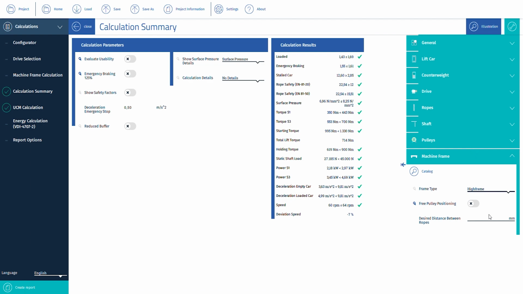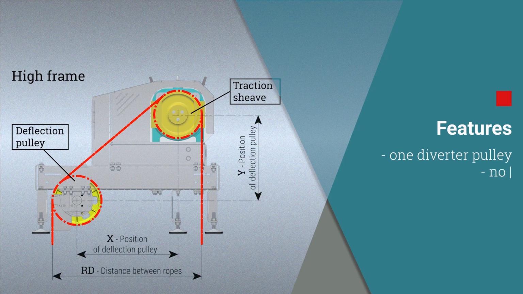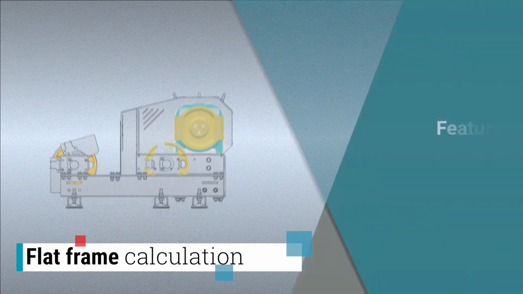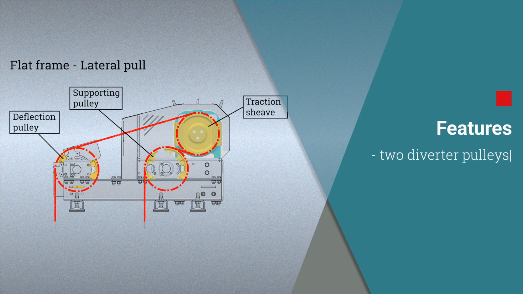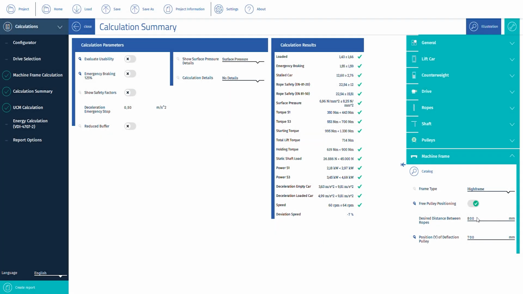Then you have to switch on the button Free Pulley Positioning and put in the relevant values. WITTEC will calculate based on this.